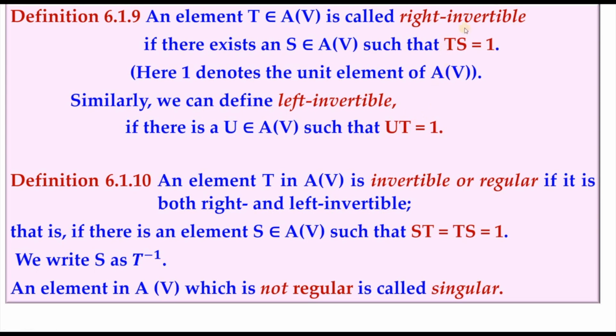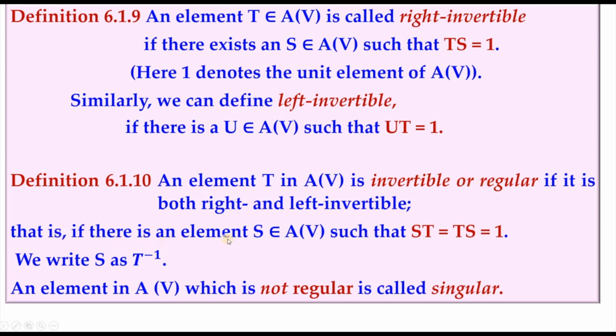And right invertible means to the right of T we should have a non-zero linear transformation, so that the composition gives us the identity transformation in both the cases. An element T in A(V) is invertible or regular if it is both right and left invertible. If it is both right and left invertible, we call that a regular transformation.